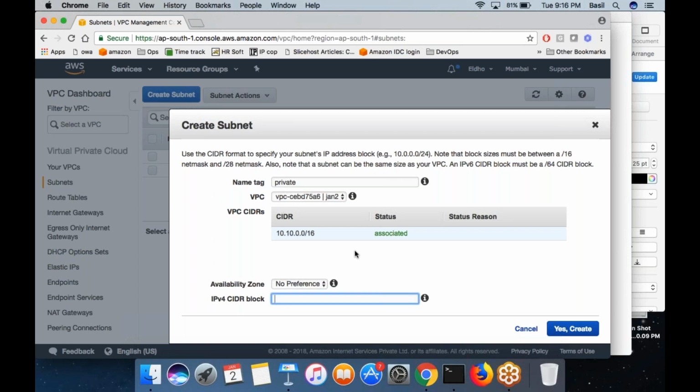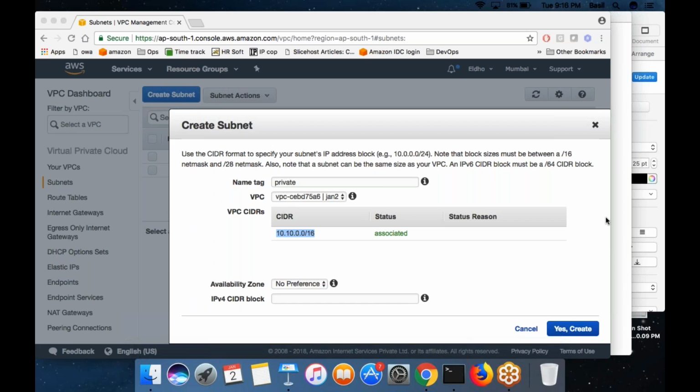Can you tell me an IP block within this big range that can accommodate a minimum of 200 IP addresses? Just ping me in the chat.